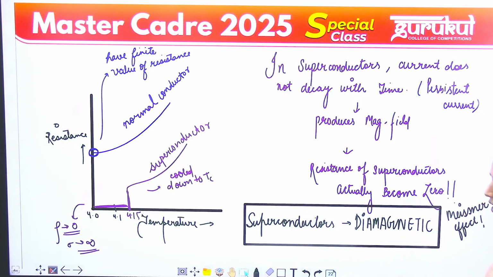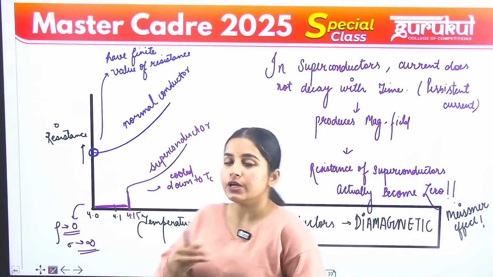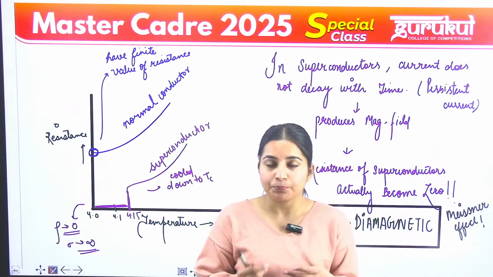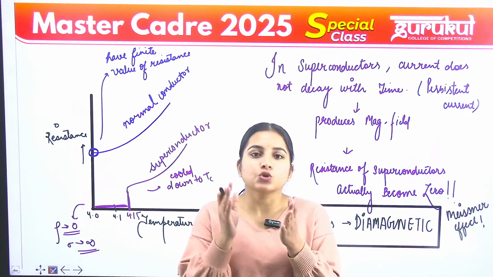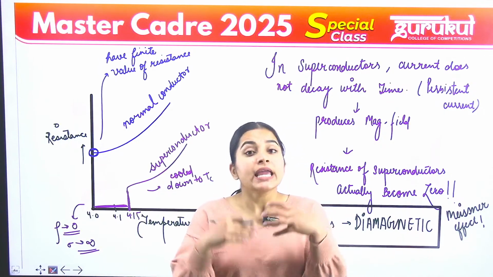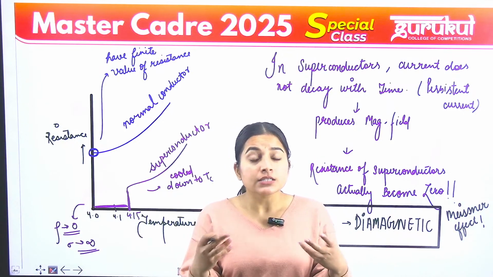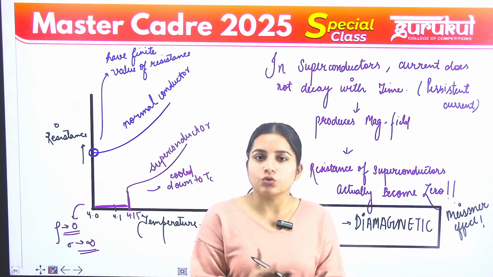So this is the introduction I have given of superconductors. I think it is clear what superconductors are. Superconductors are those materials which show infinite conductivity but zero resistance at very low temperature.